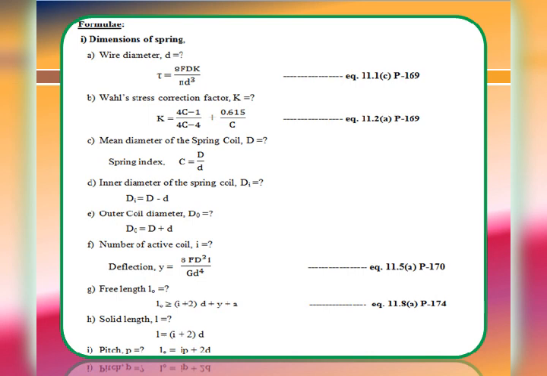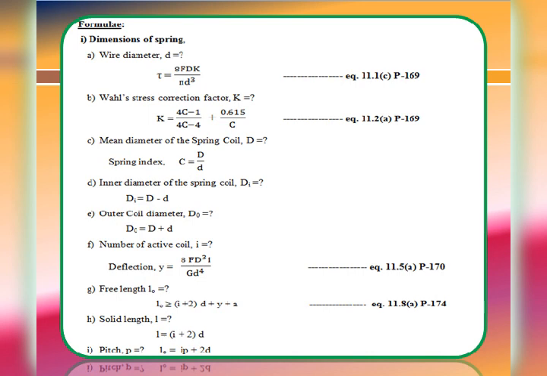Next, Wahl's correction factor K can be evaluated by using equation 11.2a, page number 169. Wahl stress correction factor K is equal to (4C minus 1) divided by (4C minus 4) plus 0.615 divided by C, where C is nothing but the spring index that he has given as 6.